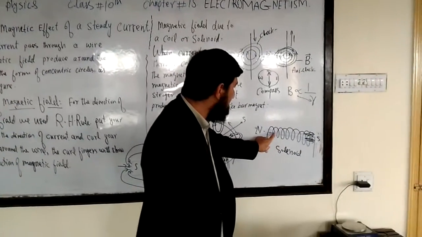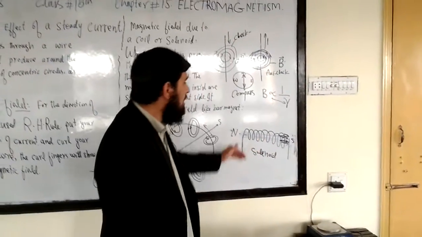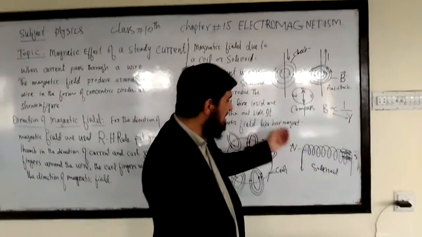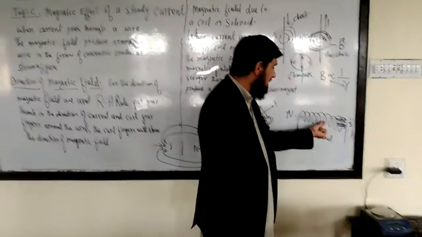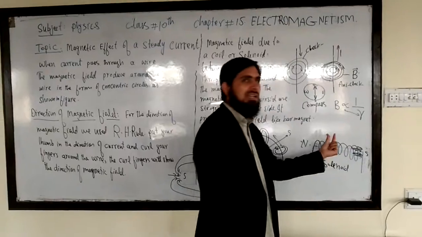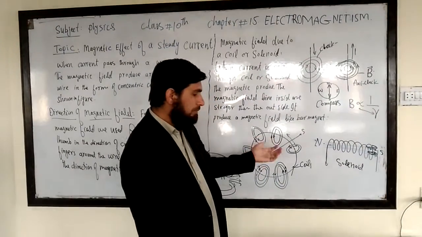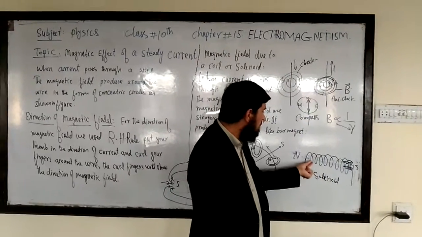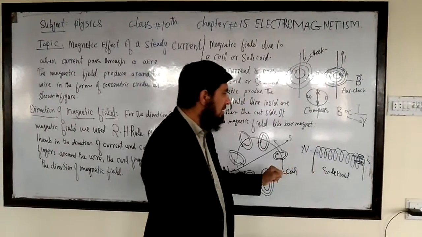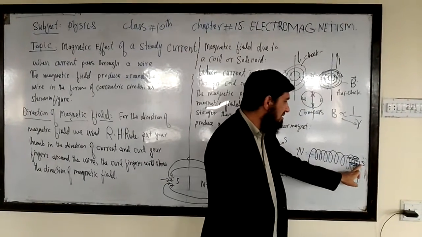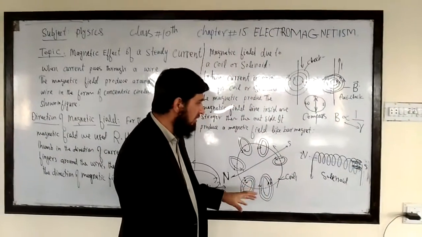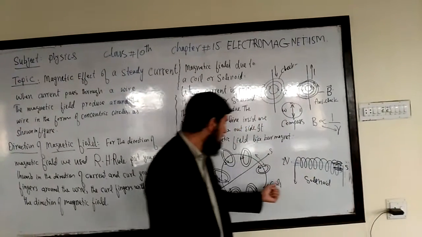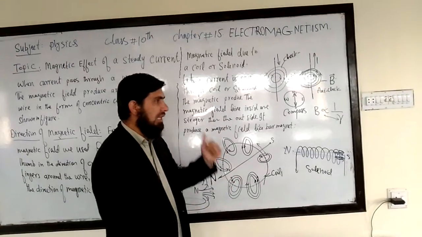Inside, the field lines reinforce each other. That is why the magnetic field strength is higher inside the solenoid. So inside the solenoid you have a strong magnetic field pointing from north to south. So you can study these two here: that is the solenoid and this is the current carrying coil.